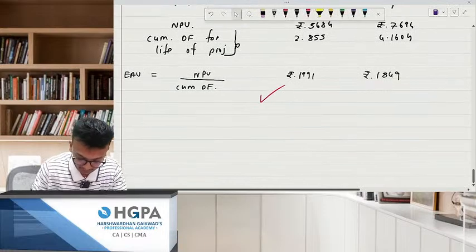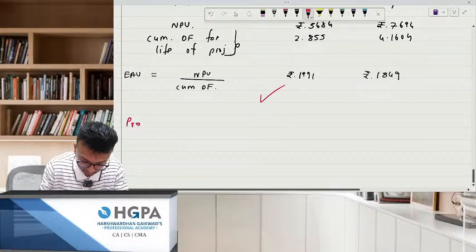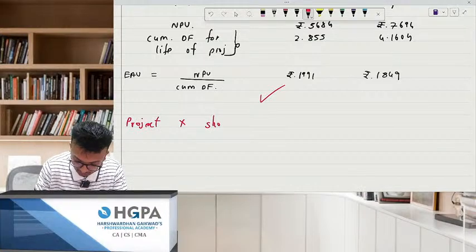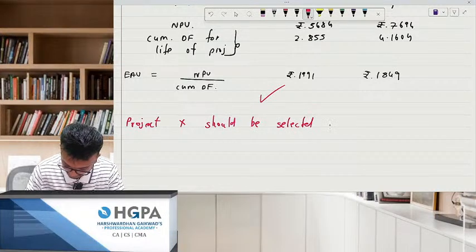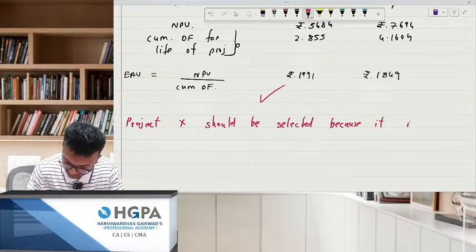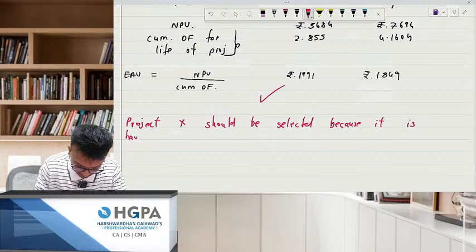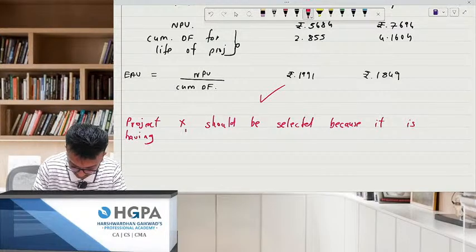Okay, so please write down, project X should be selected because it is having higher what?